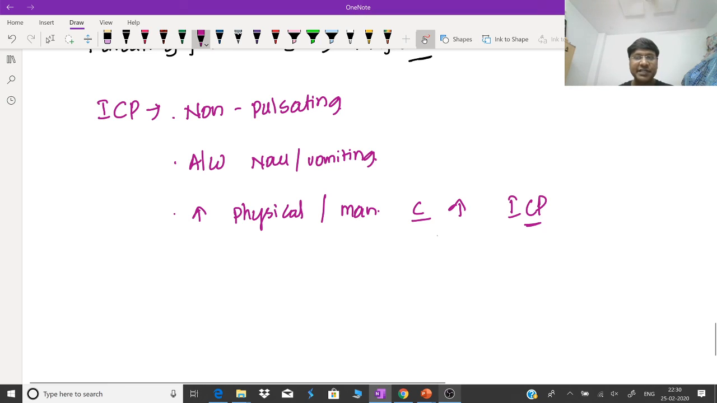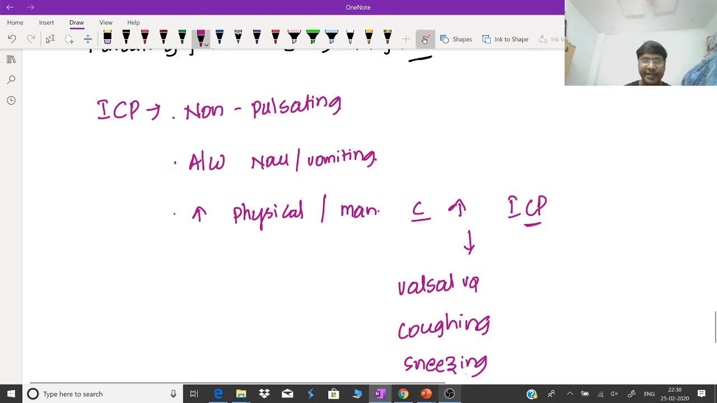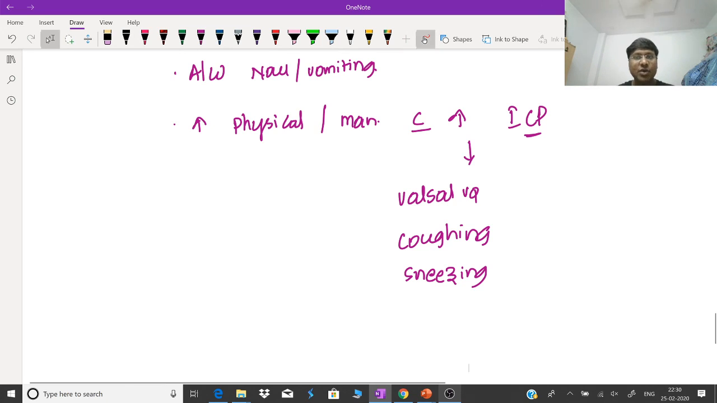Now, what are the maneuvers which will increase the intracranial pressure? That includes Valsalva maneuver. That includes coughing. That includes sneezing. These are the maneuvers which will increase the intracranial pressure. So this can cause worsening of the headache, and this occurs in attack-like episodes. And the other point is, in case of this raised intracranial pressure, what does the CT scan show? CT scan shows presence of intracranial space occupying lesions.